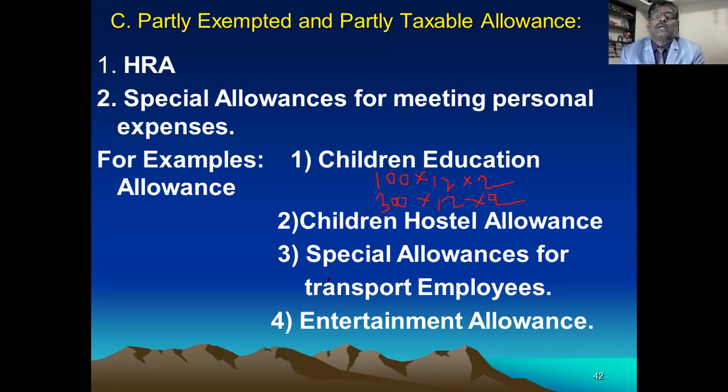I will explain it in the next slide in the Word file. And fourth is entertainment allowance. Entertainment allowance I already explained in the previous class. You remember this regarding children education and hostel allowance.